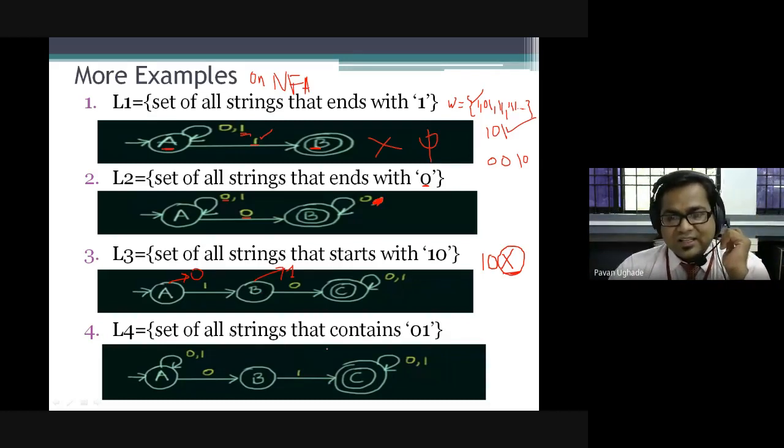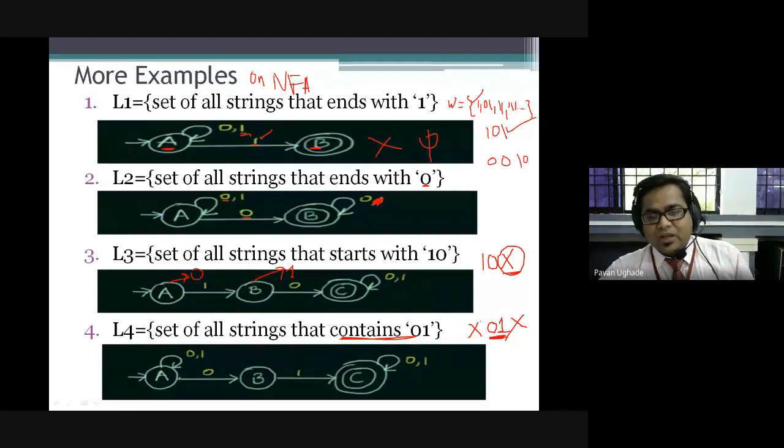See, this is another example, which accepts all the strings that contain 01. So I can represent it like that. It contains 01, so I'm not worried about what is at the start and what is at the end. Let it be anything, either 1, 0, or any combination of 1 and 0. Ending, let it be anything, any combination of 1 and 0. I am interested only in this 01.